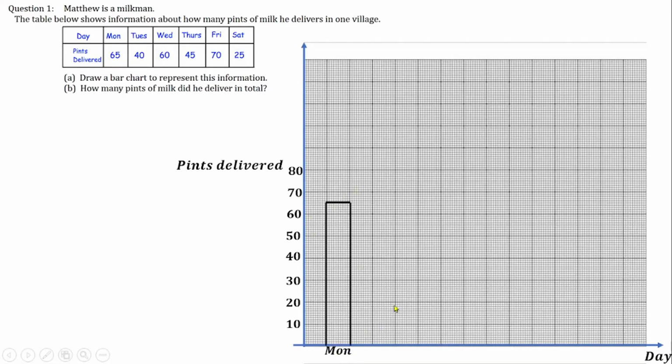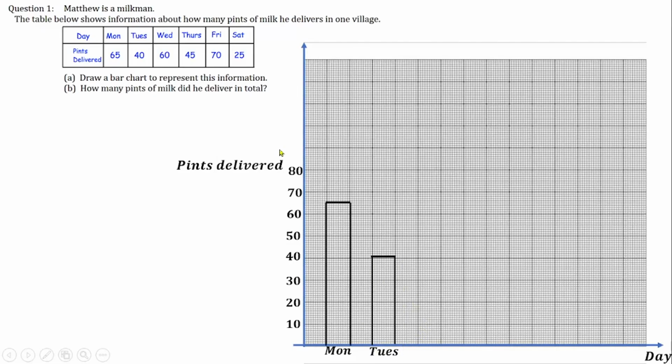Then which space am I going to leave again to draw the next one? Am I going to leave half, or the full 2 centimeters? I'm going to leave the full 2 centimeters because that's what we left here. Then I'm going to draw the next bar here, and the frequency is 40. So I'm going to stop here, put my ruler here, and draw a straight line. Then close the rectangular bar and draw the top, so that will represent Tuesday. So label it Tuesday. Then I will leave another 2 centimeters as the space between the bars.